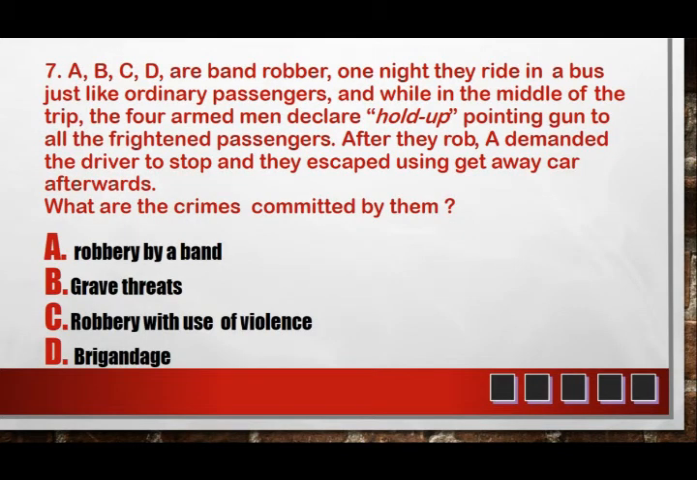A, B, C, and D are band robbers. One night, they ride in a bus just like ordinary passengers, and while in the middle of the trip, the four armed men declare hold up, pointing a gun to all the frightened passengers. After they robbed, they demanded the driver to stop, and they escaped using a getaway car afterwards. What are the crimes committed by them? A. Robbery by a band. B. Grave threats. C. Robbery with use of violence. Or D. Brigandage.